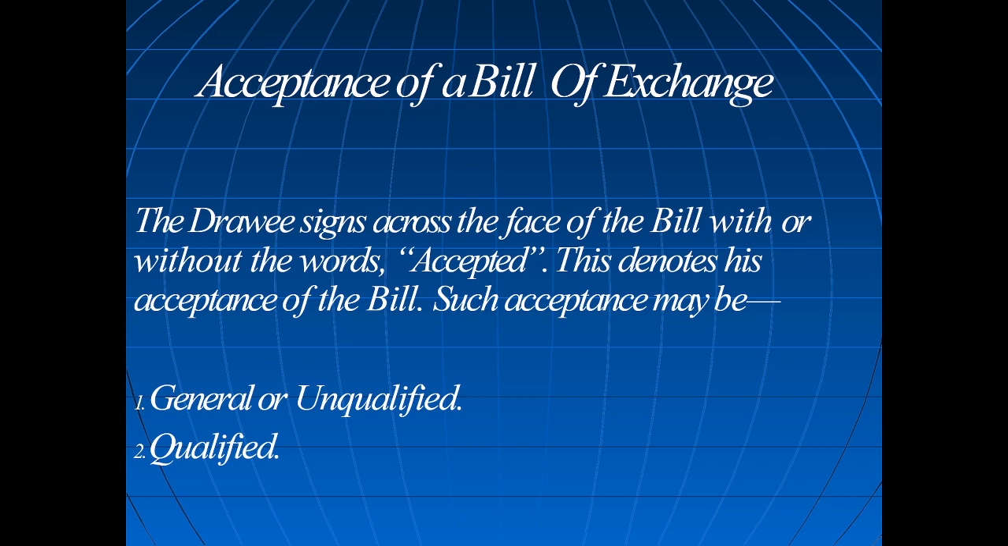Acceptance of a bill of exchange. The drawee. A sold goods to B. Who is the drawee? Who will make the bill? A sold goods to B along with the invoice of the goods. A will make a bill of exchange and send it to B for acceptance. A is the drawer, B is the drawee.